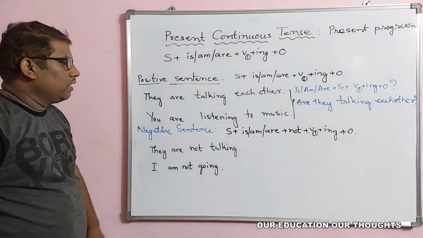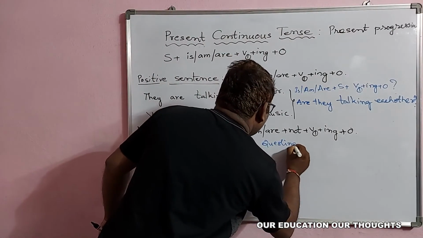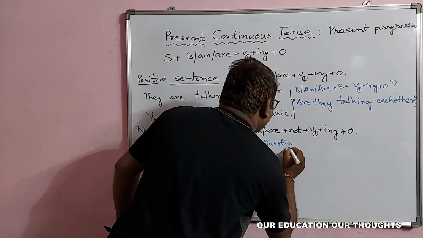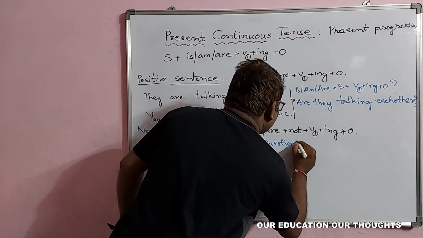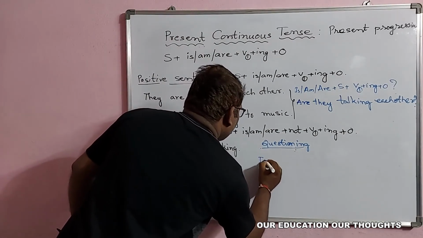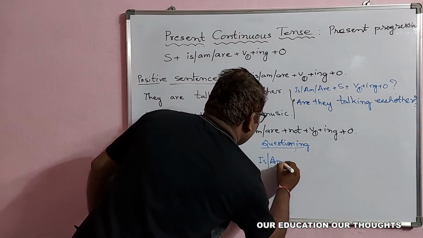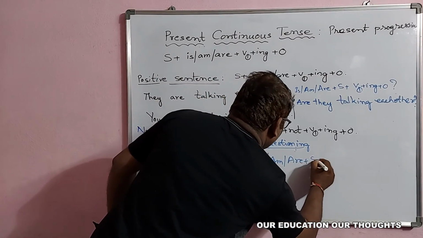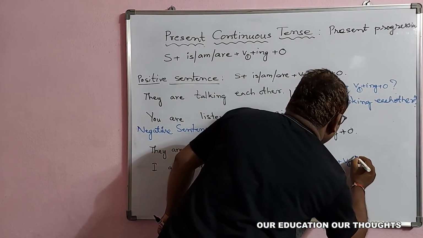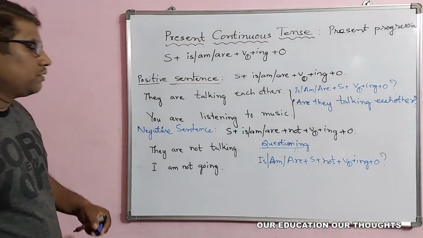While coming to the negative questioning, in this also it is the same: are, am, are plus subject plus not plus V1 plus ing form plus object and question mark. So in this way we can frame it.